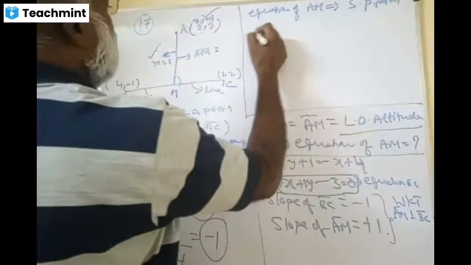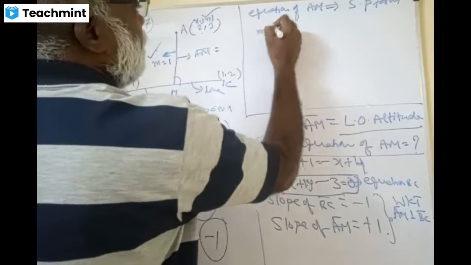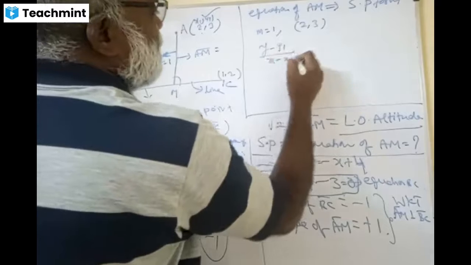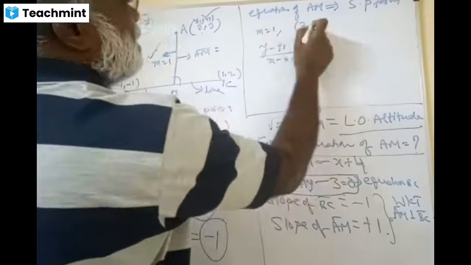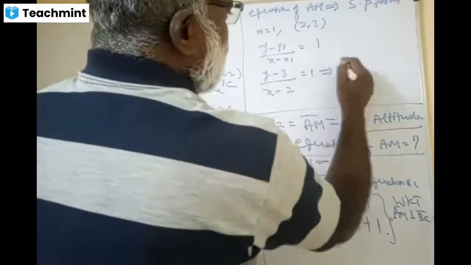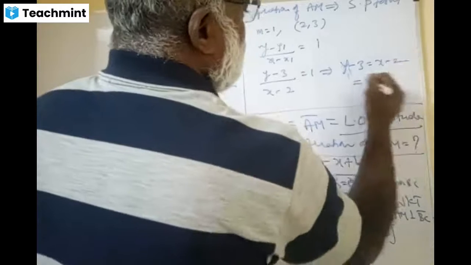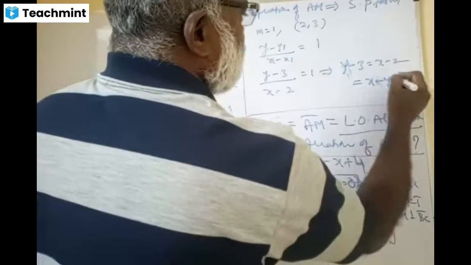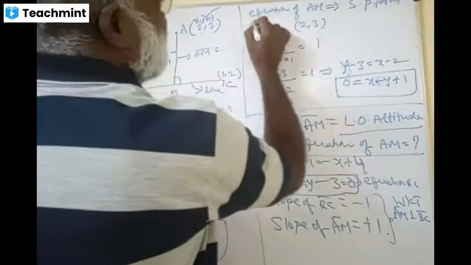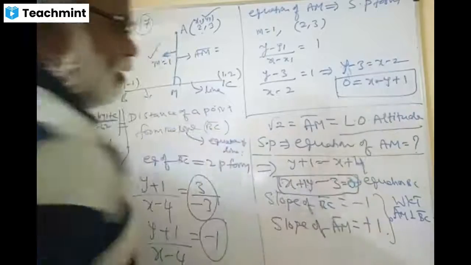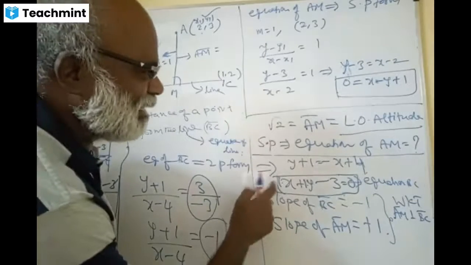Slope, point, form. So slope is given as 1 and the point is given as (2, 3). Therefore, (y minus y1) by (x minus x1) equals the slope. So (y minus 3) by (x minus 2) equals 1. y minus 3 equals x minus 2, so x minus y plus 1 equals 0. This is the equation of AM. Now please go down. This is the equation of BC.